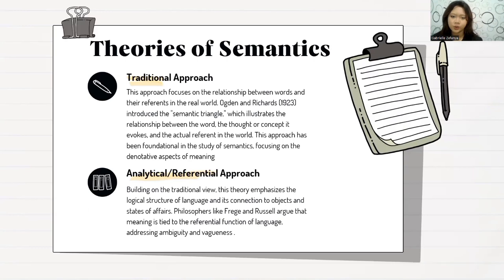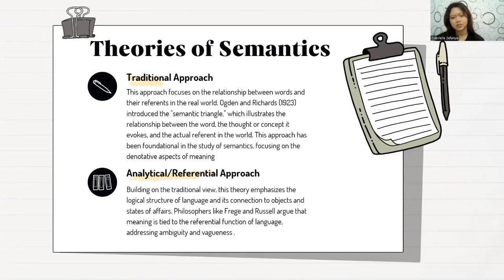Next slide is theories of semantics. Number one, the traditional approach. This approach focuses on the relationship between words and their reference in the real world. Ogden and Richards in 1923 introduced the semantic triangle, which illustrates the relationship between the word, the thought or concept it evokes, and the actual referent. This approach has been foundational in the study of semantics, focusing on the denotative aspect of meaning.